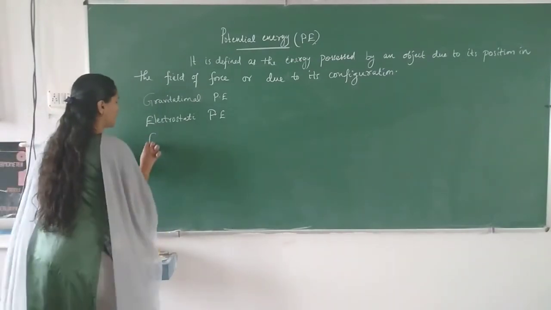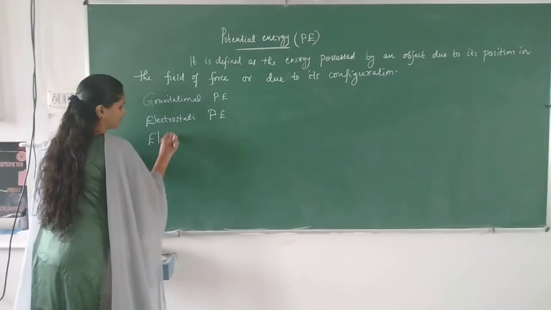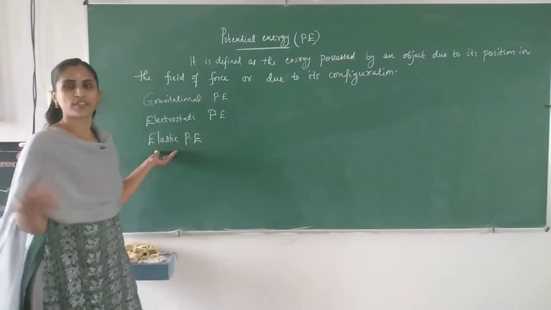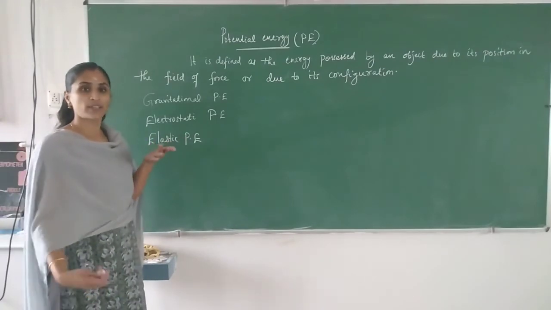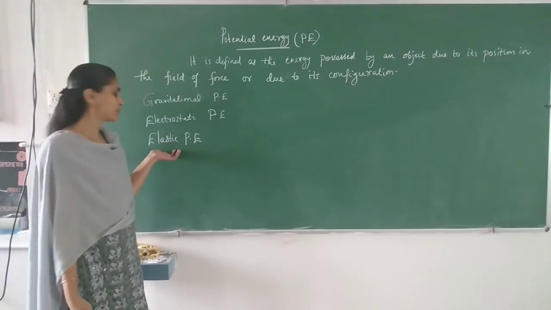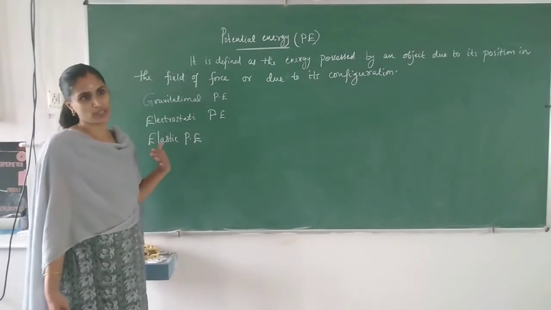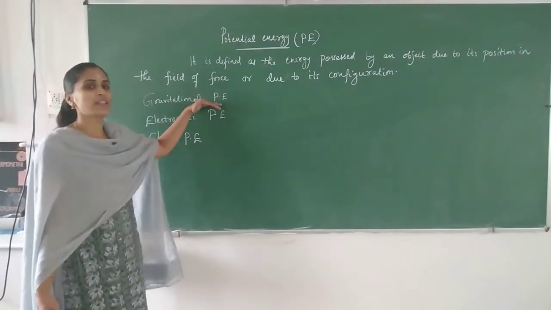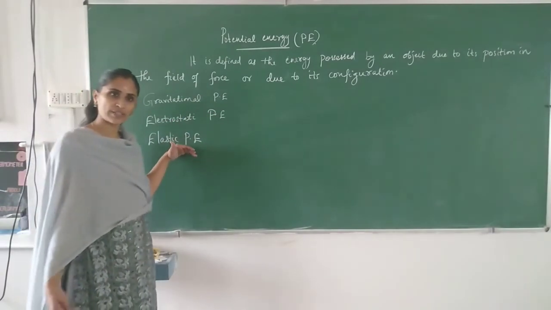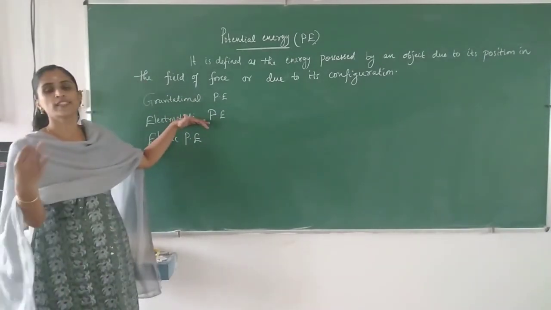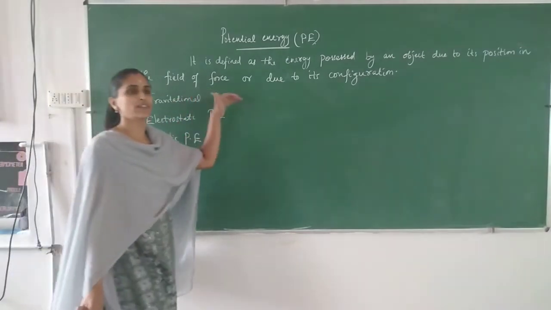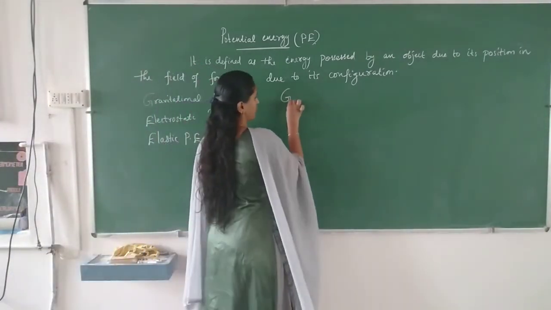And the last one, elastic potential energy. These are stretched rubber band, catapult, stretched bow. All those examples are elastic potential energy. So now here we will discuss gravitational potential energy and elastic potential energy. And this one you will study next in 12th. So first of all, here we will see gravitational potential energy.